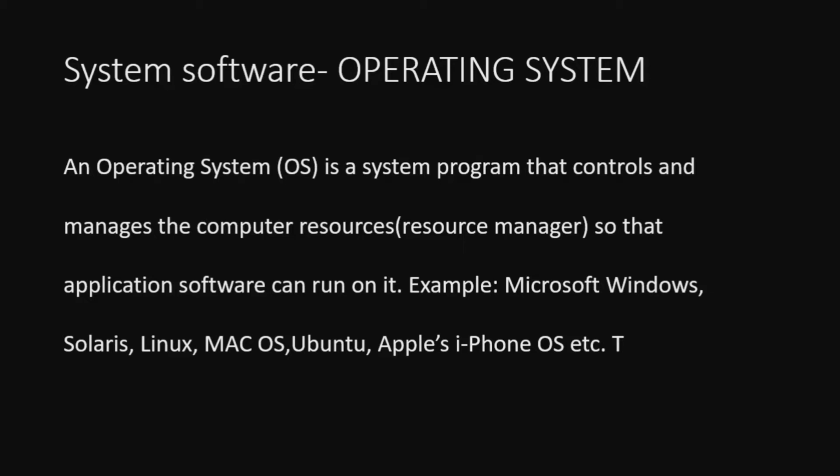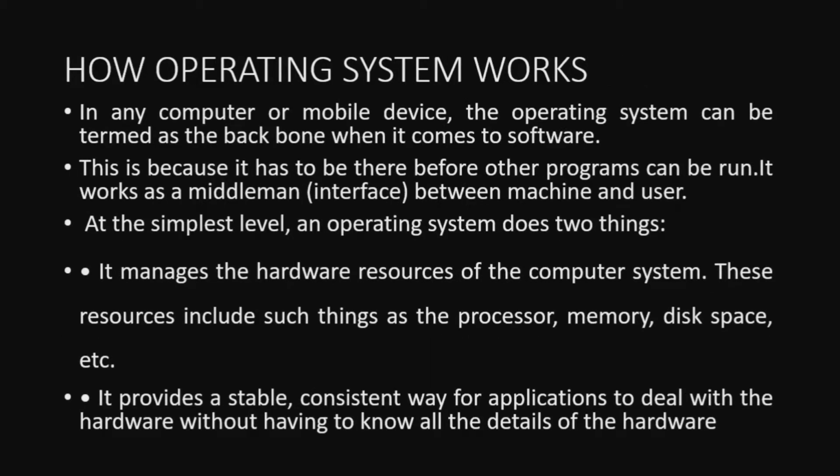So, let's see how the operating system works. In any computer or mobile device, the OS can be termed as the backbone when it comes to software. It is the main, essential software. It also acts as an interface between application software and system, because it has to be there before other programs can be run. It works as an interface between the machine and user.